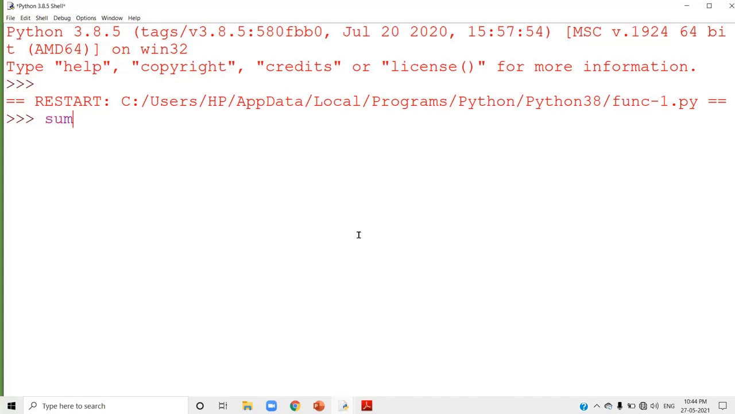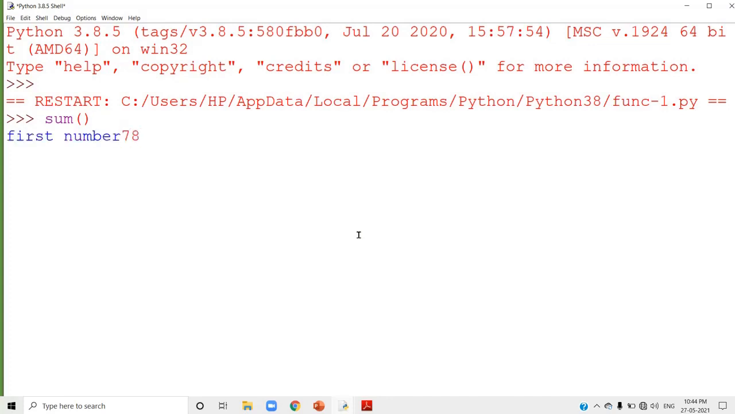See, I am going to call the function like this, sum. It is a function name. You don't want to use the keyword def. You use the keyword def only for the function definition. When you call the function, just use only the function name. Press the enter key. You can see the message, enter the first number.